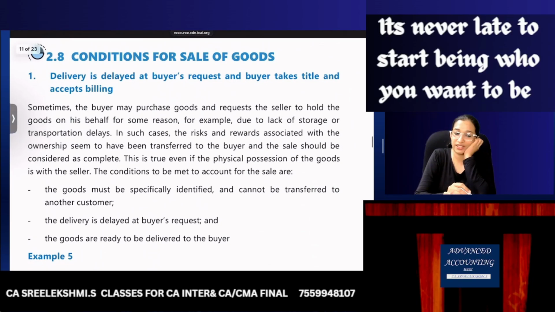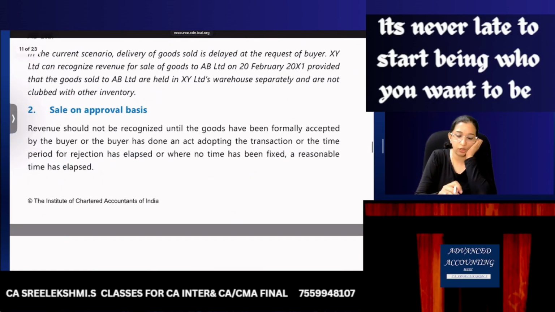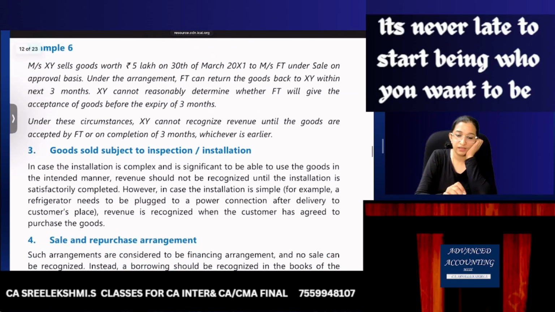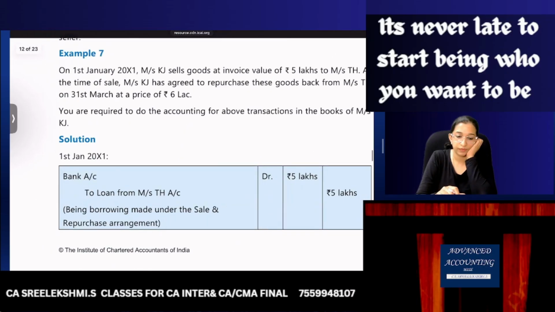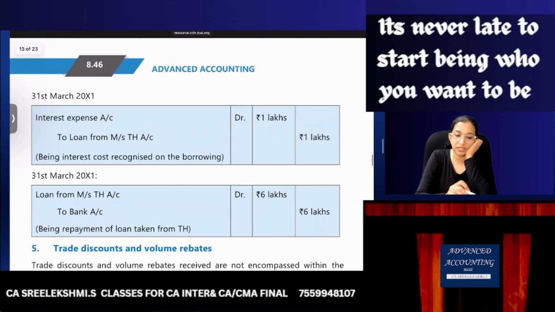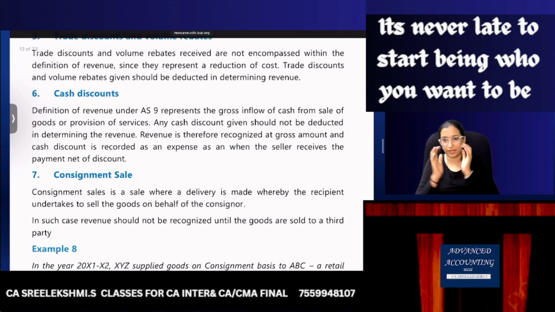Now some conditions. Delivery is delayed at buyer's request. Example, sale on approval basis. Sold subject to these are written already in the books. So sale and repurchase, trade discount and volume rebates, cash discount. What is trade discount and cash discount? Trade discount means because the buyer is buying a large quantity, the seller is giving a trade discount. That is, at the time of sale itself, there is a trade discount.